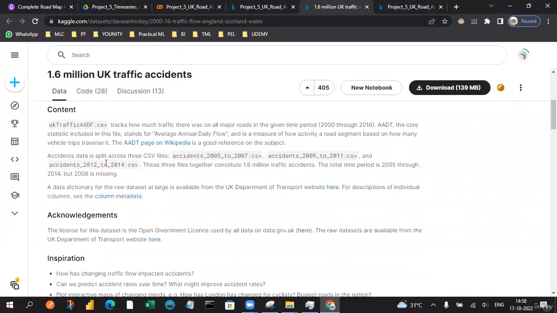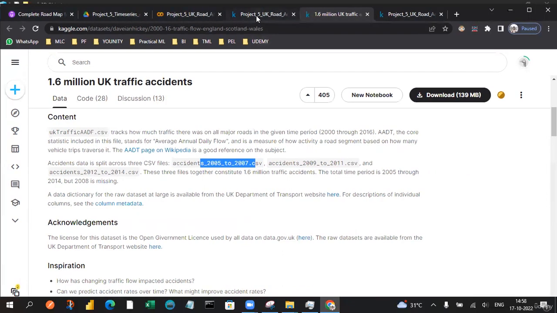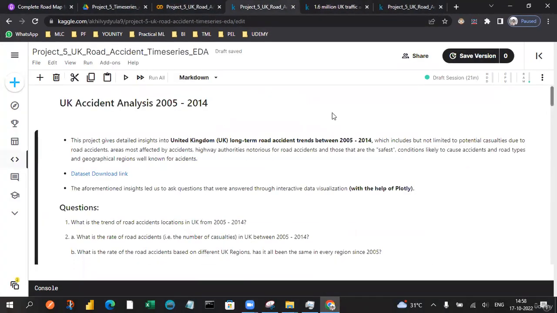So yeah, basically we have accident CSV files from 2012, 2014 and 2005, 2007. We can play around with these CSV files, whatever information we have, then we can go ahead with the modeling part. I'm currently using Kaggle. Regarding some of the plots that may not appear, Google Colab has some limitations in setup. So let's try with Kaggle.